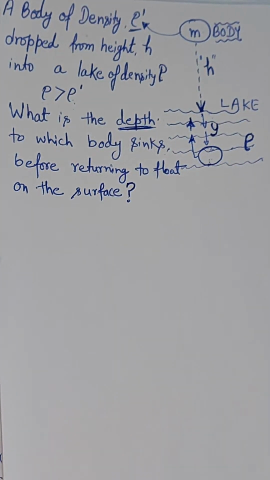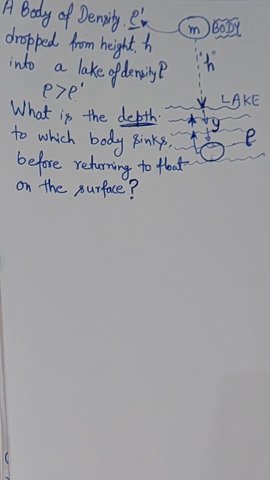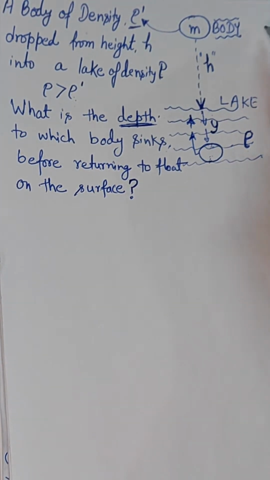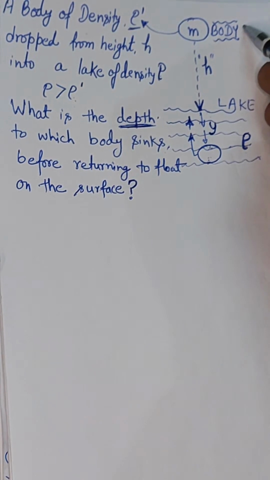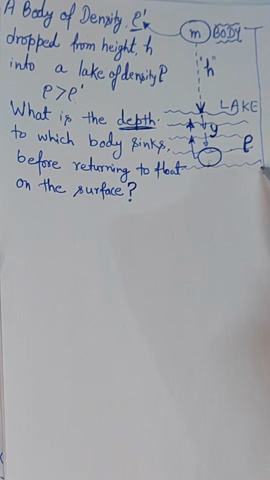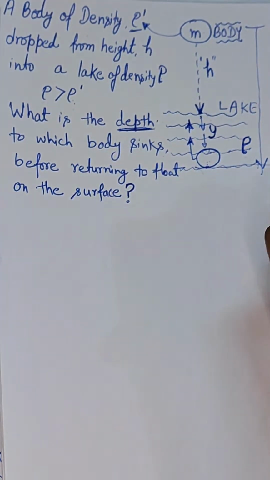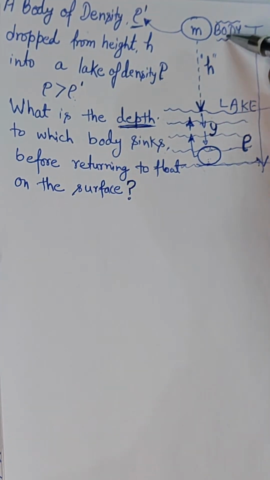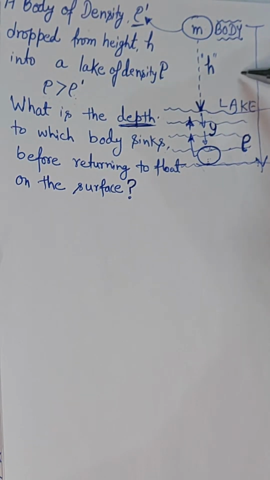This is the figure. Now first of all, my dear friends, we need to break the total action happening here into two parts. First let us see the actions happening in the air.